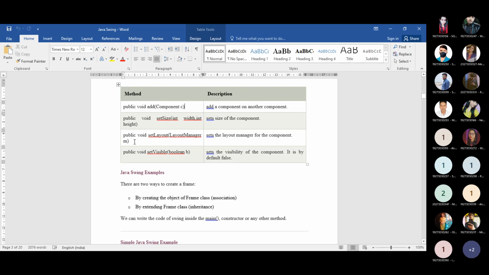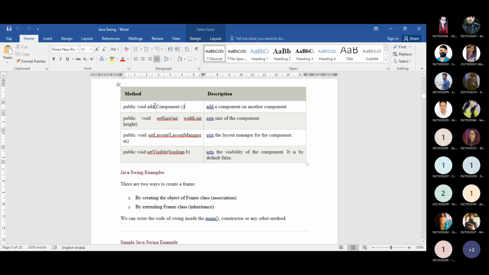And for these four methods, the access specifier will be public, and the return type will be void. So the first one is for adding the component onto the window, and the second one is setting the size of that component. The third one is setLayout, which sets where the component will be laid down in your window. That particular layout must be provided by this method, setLayout.